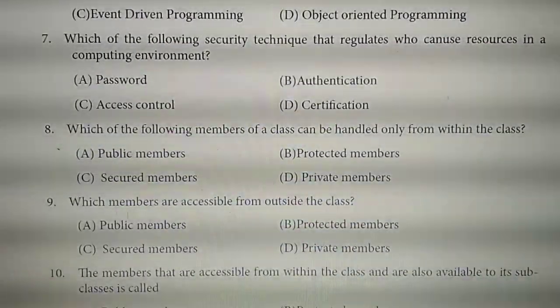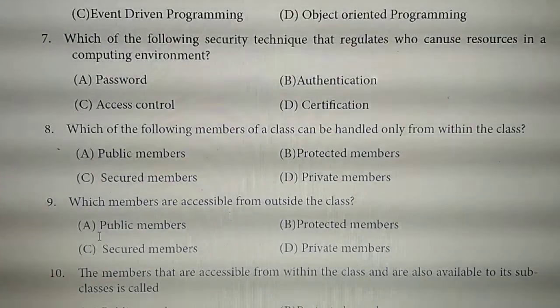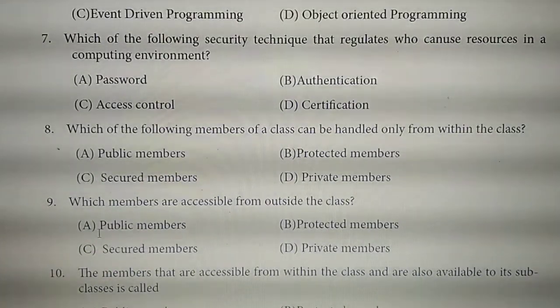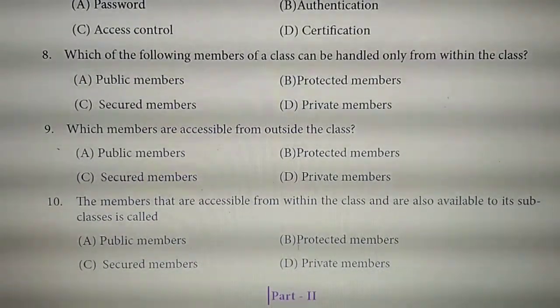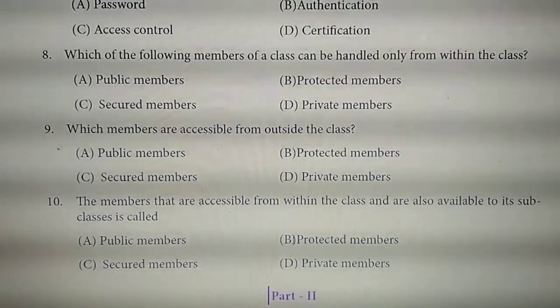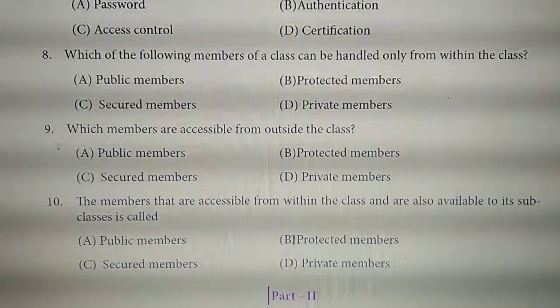Ninth question answer, option A, public members. Tenth question answer, option B, protected members. So once more I am dictating the answers.